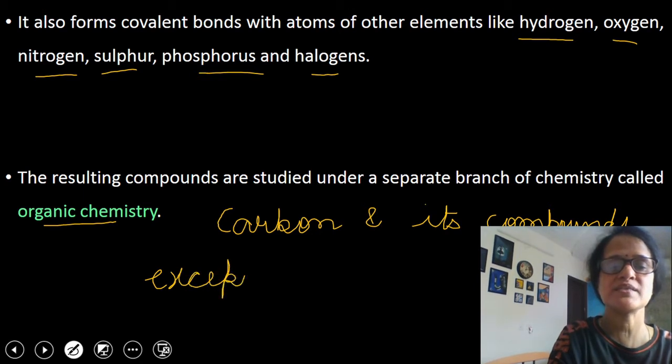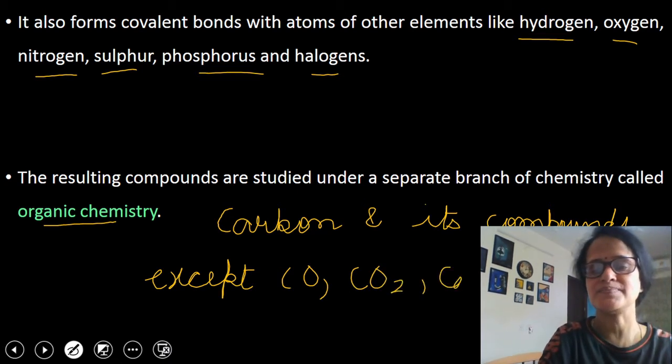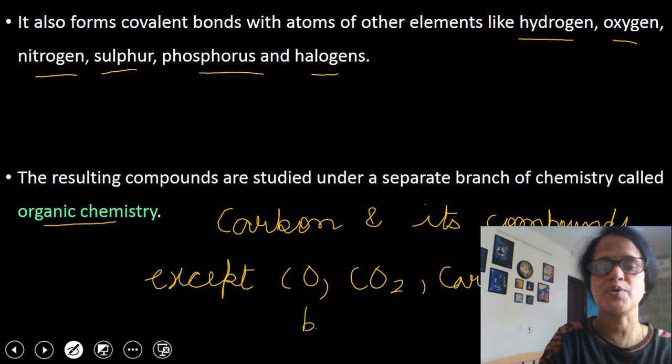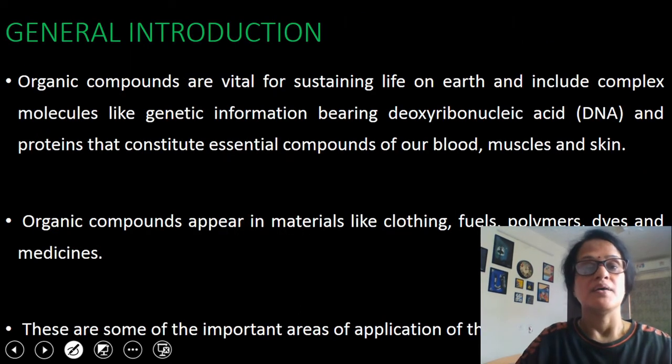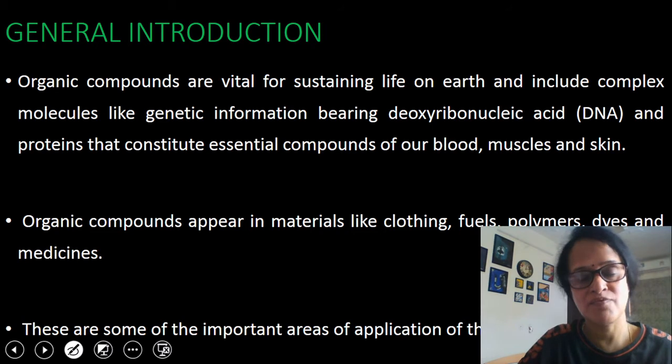So oxides are CO, CO2, carbonates, and bicarbonates.